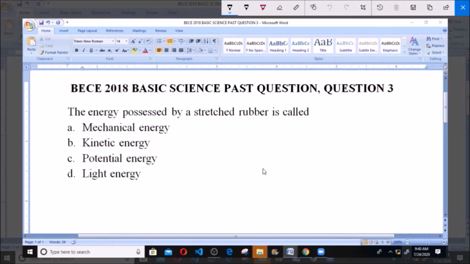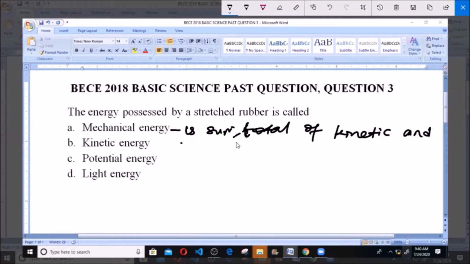So we have to look for the type of energy that is possessed by stretched rubber. Now A says mechanical energy, and mechanical energy is the sum total of kinetic and potential energy.